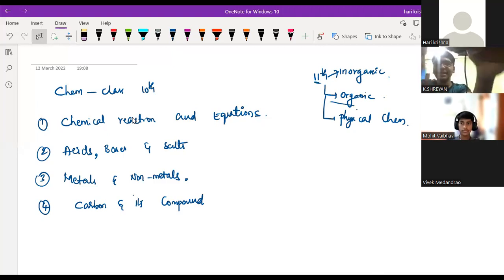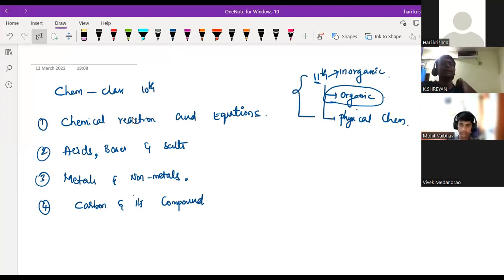When you take the organic part, it depends completely on carbon and its compounds. So whatever chemistry you study after the 10th standard is divided into 3 parts, and all have equal weightage. If you take JEE or NEET, all these 3 have equal weightage. Each will have 1/3 in any competitive exam or any board exam in class 11th and 12th.